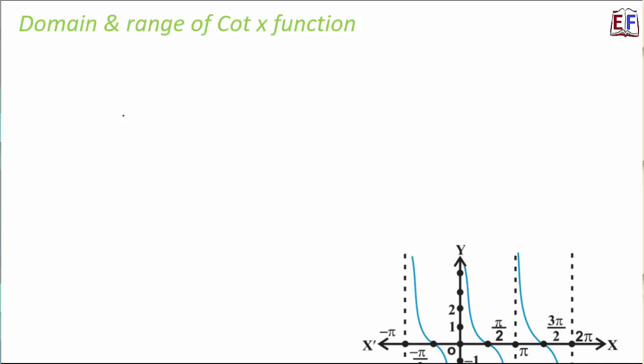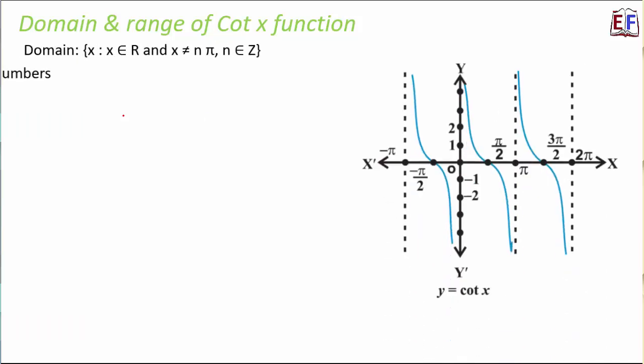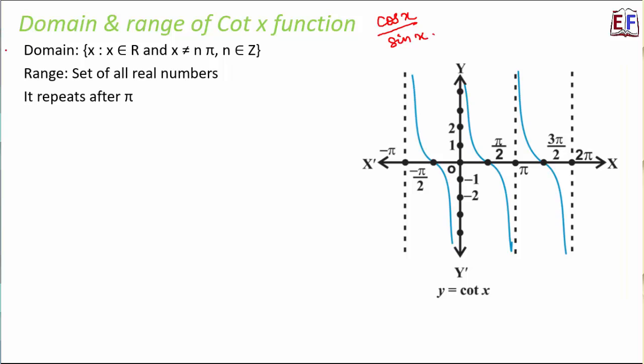In a similar way, the last function, that is cot x. We all know that cot x is equal to 1 by tan x, or we can say cos x by sin x. So for this, the domain would be all values of x except those values for which sin x is equal to 0. And sin x is equal to 0 for n pi. Therefore, x should not be equal to n pi. Range will be all real numbers, because the pattern here is very similar to tan theta. Slightly different, but otherwise the shape is a little similar to tan theta. This also repeats after every pi intervals of time. So if you look at this pattern, it keeps repeating after every pi intervals.